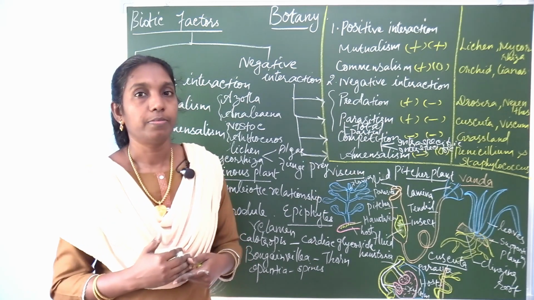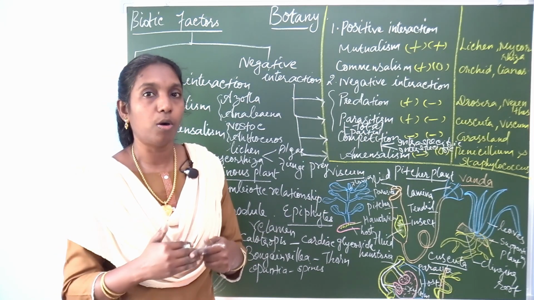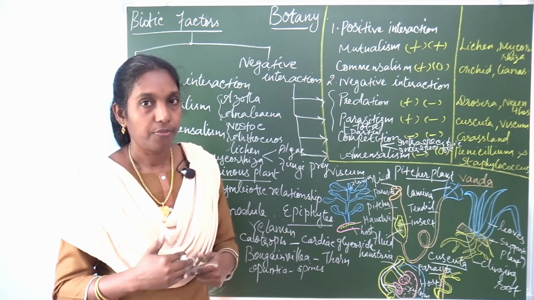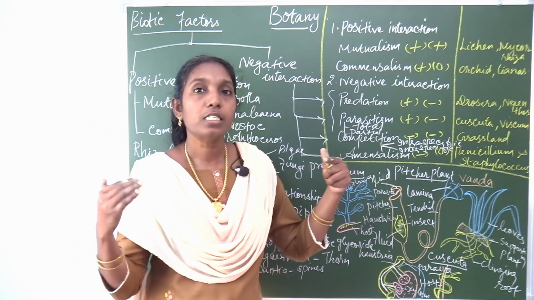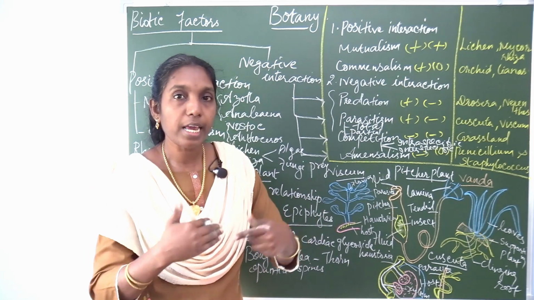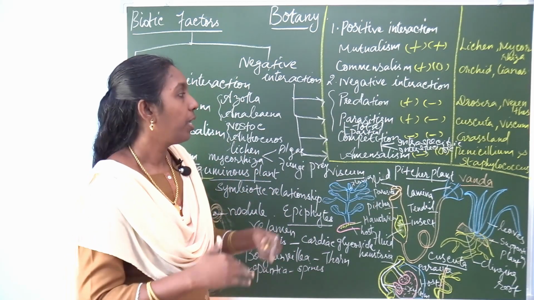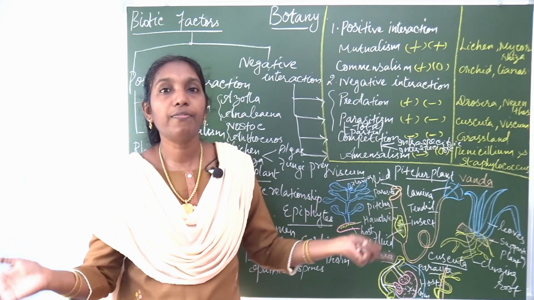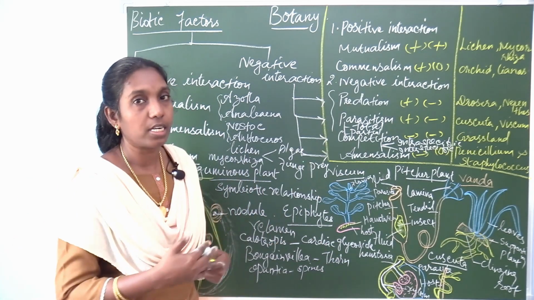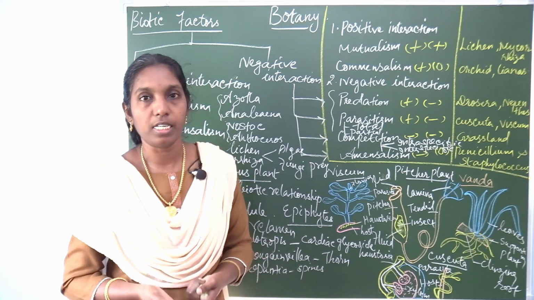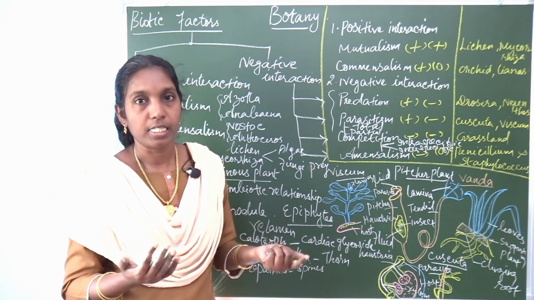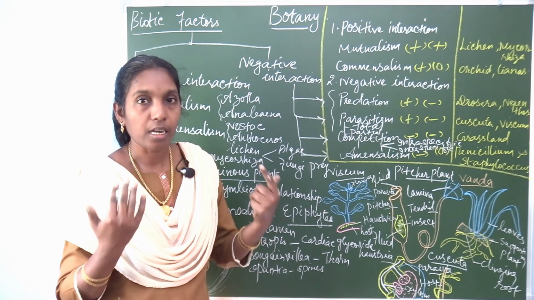In drought, there will be a competition for water. Intraspecific competition is within the same species. Interspecific competition is between different species. If you take the forest ecosystem, in the forest there are herbs, shrubs as well as trees. All these plants live together as a community.